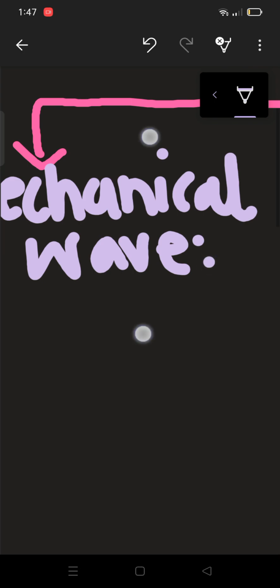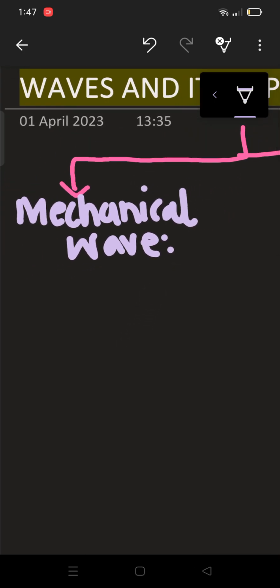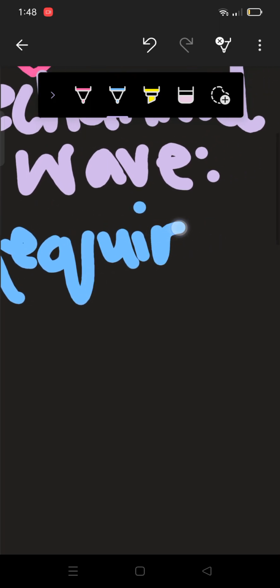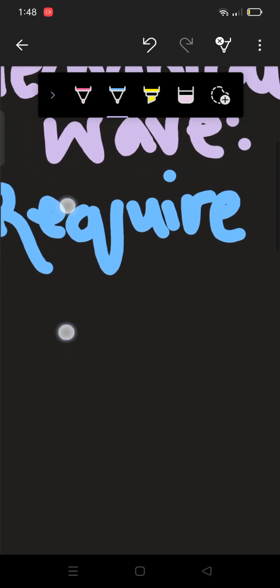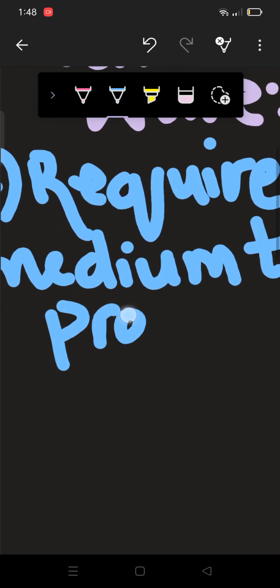Mechanical wave. There I just wrote: they require a medium to propagate. Here I am writing that point again because that's the most important point. Require medium to propagate, or to travel.